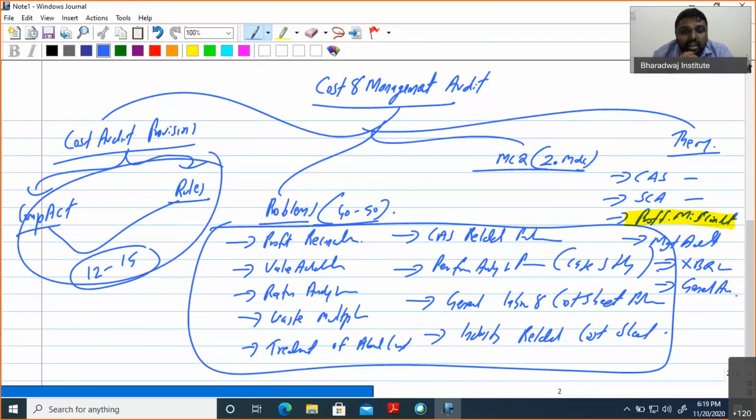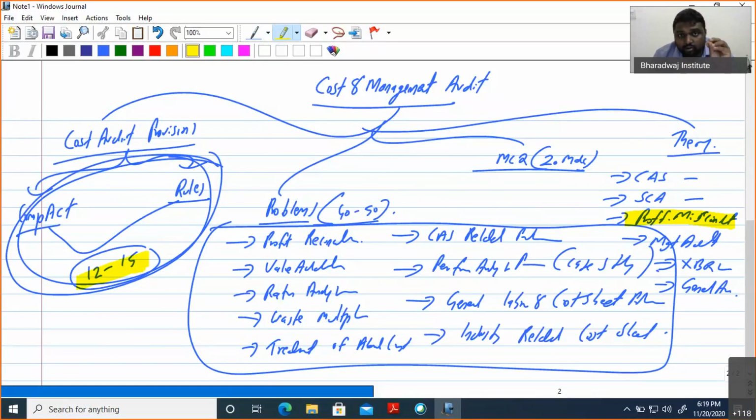Our entire intention of covering this will be purely from the perspective of those concepts. So how will our area be today? In the first day evening session, we will have the base concept, where we have around 12 to 15 marks weightage, where we are going to discuss what is the cost audit,